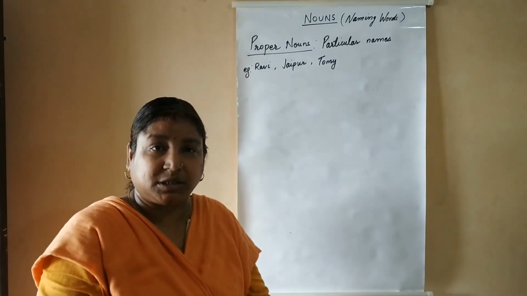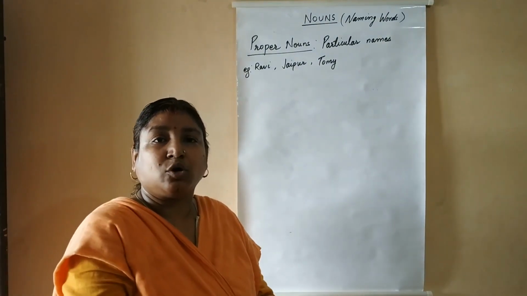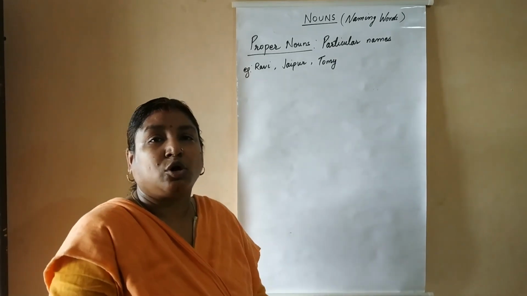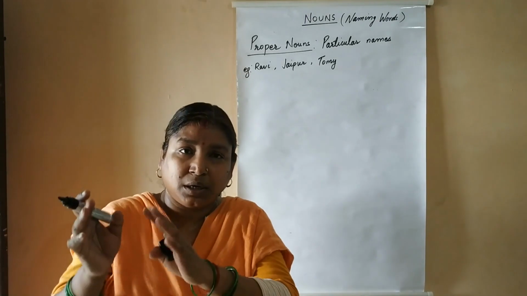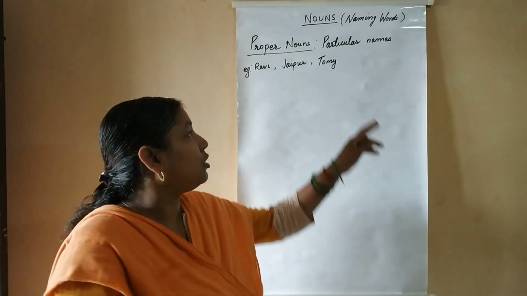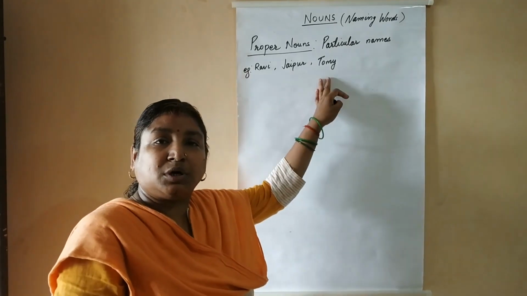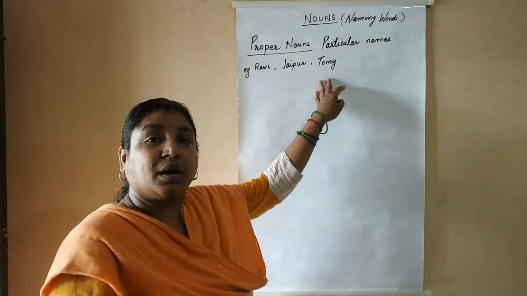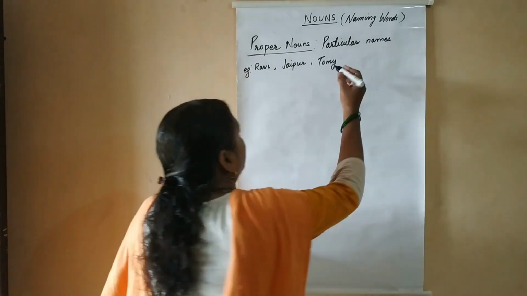Means if we have pets. If I have a pet dog, I have given the name Tommy to that particular dog. So dog is a common noun, but now I am talking about one particular dog and the name of the dog is Tommy. So here the word Tommy, the pet animal's name, becomes a proper noun.